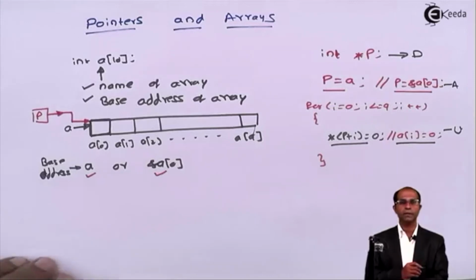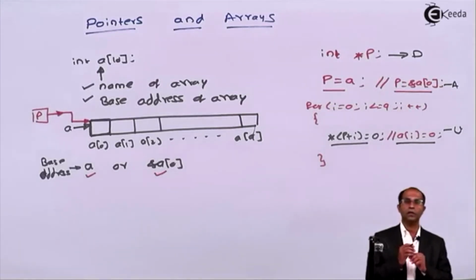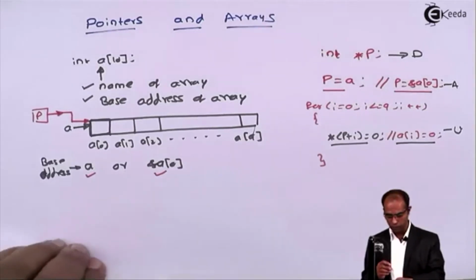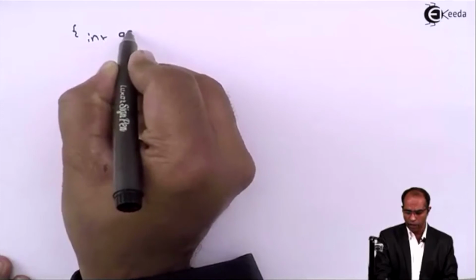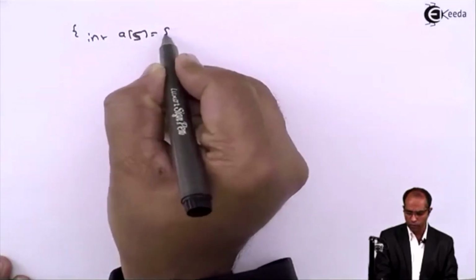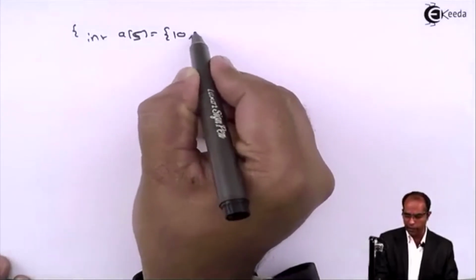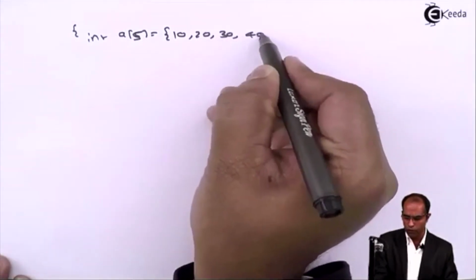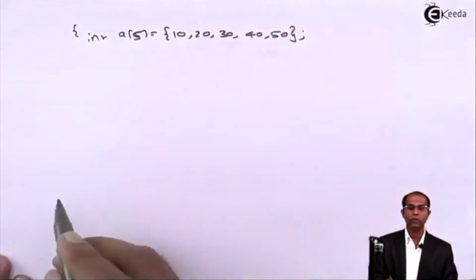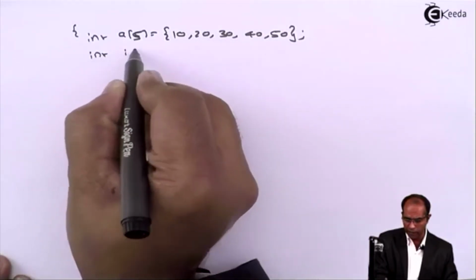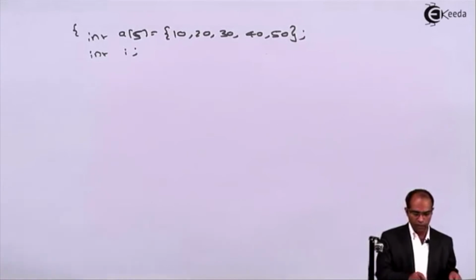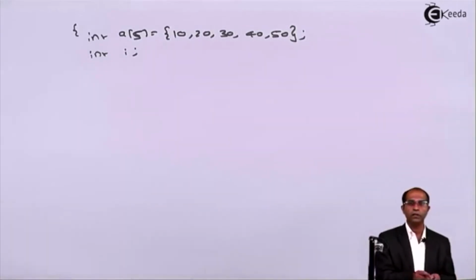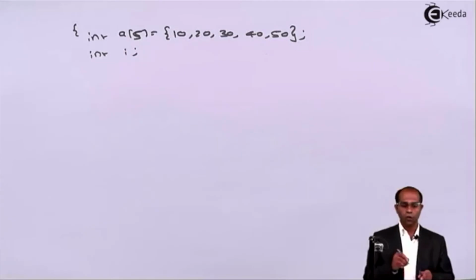Let's take a simple example. How do I use these pointers in a real life example? Assume that I have a simple declaration at this place as int a of 5 equals to, and I'll set some values 10, 20, 30, 40 and 50. I'll declare a simple variable as int i. Now, I want to create a pointer to this particular array. So how do I create a pointer to this array? First, I have to declare a pointer. Once I declare a pointer, then I have to assign the address. Once I assign the address, then I have to use the pointer.